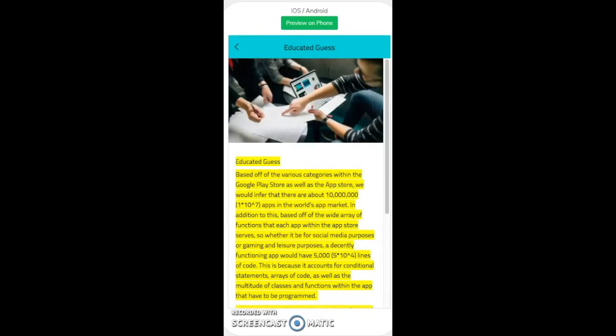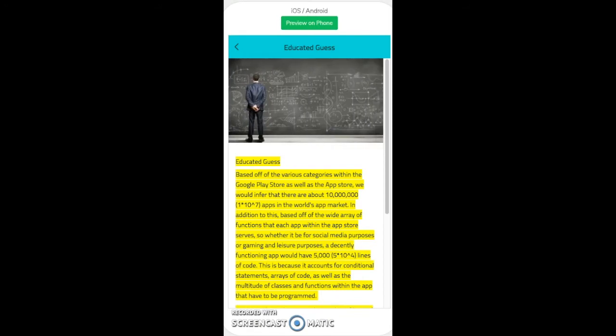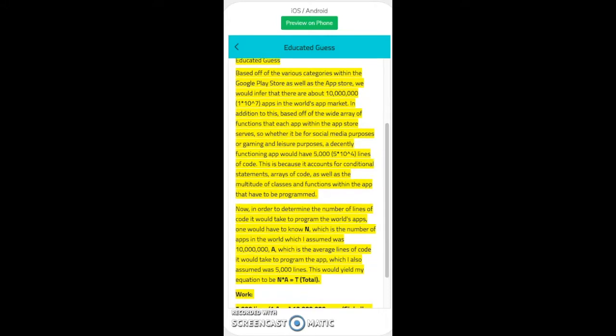So, based off of the various categories within the Google Play Store as well as the App Store, I would infer that there are about 10 million apps in the world's app market. Obviously integrated some scientific notation here. So in addition to that, based off of the wide array of functions that each app within the App Store serves, whether it be for social media purposes or for gaming and leisure purposes, a decently functioning app would have 5,000 lines of code. And that's because it accounts for conditional statements, arrays of code, as well as a multitude of classes and functions within the app that have to be programmed and coordinated.